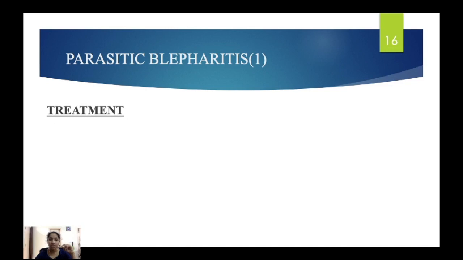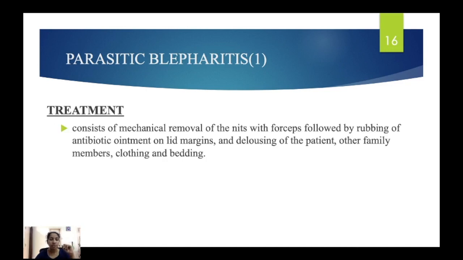In parasitic blepharitis, the treatment is, first, mechanical removal of nits. We have to remove nits with forceps, followed by rubbing of antibiotic ointment on the lid margin and delousing of the patient, other family members, clothing and bedding. So if in the head we have nits also, we'll remove that, and like that only, in eyelashes also, if it is there, we have to remove that, and after that we have to rub antibiotic ointment on the lid margin. So that is parasitic blepharitis. These are the treatments.